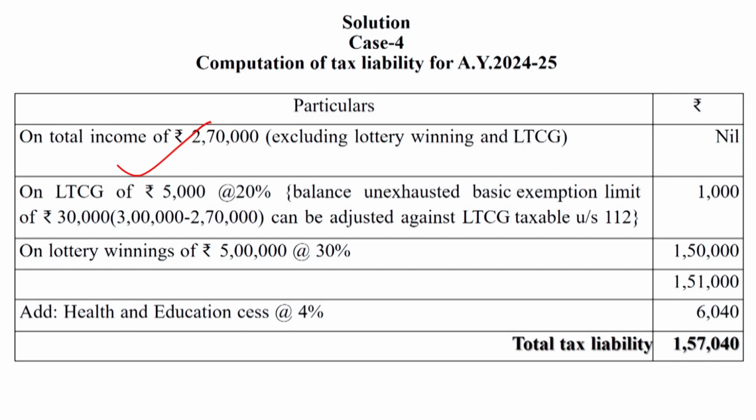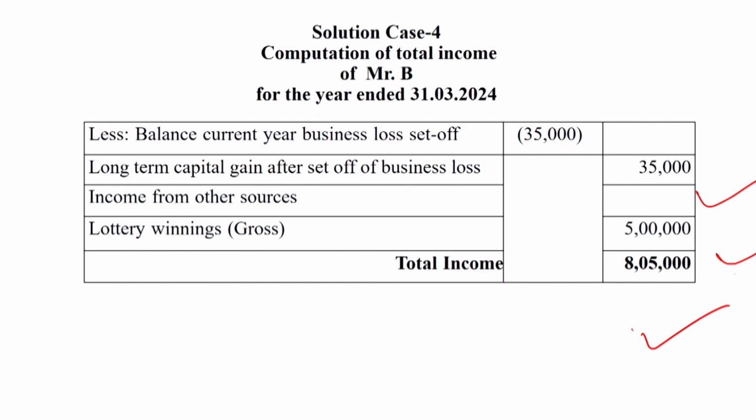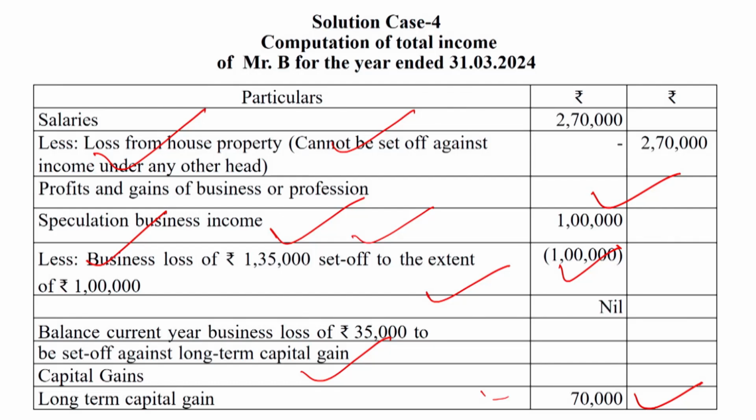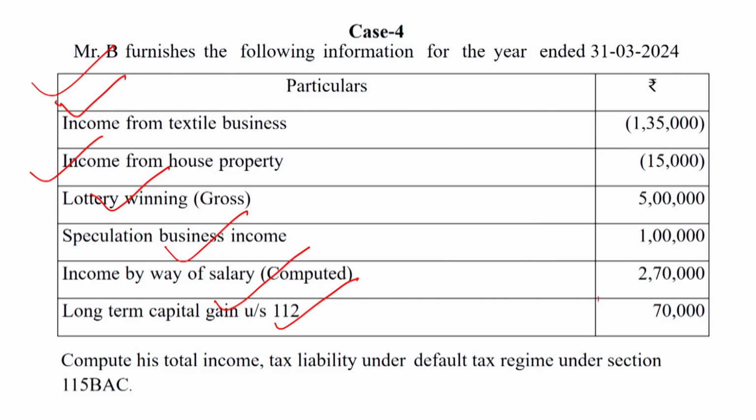It will be the balance of the adjusted basic exemption limit of rupees 30,000, because the total income of 2,70,000 is coming from the salary income, or in this case Mr. B